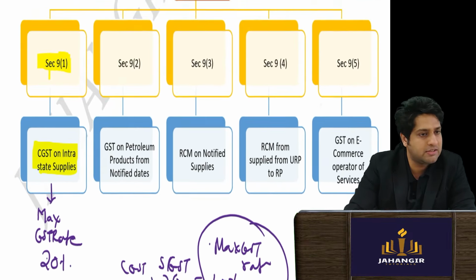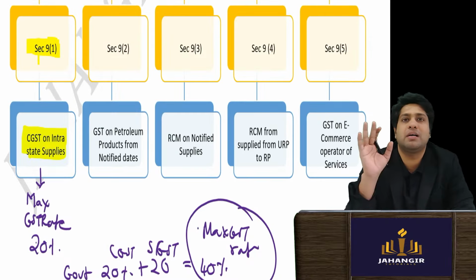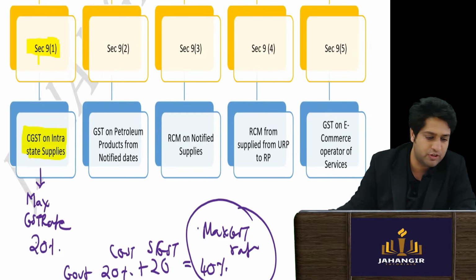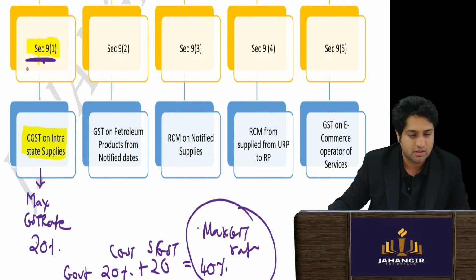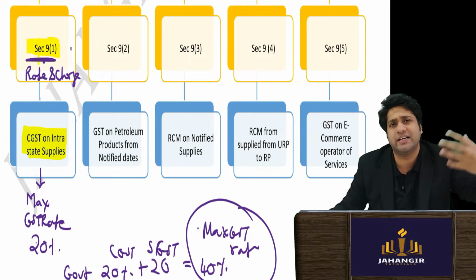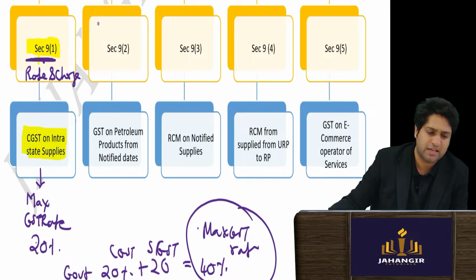Moving forward, your section number 9 subsection 2. First one tells about the charging section and the rate. So here the rate of GST will be given and the charge, when it will be charged on intrastate supply of goods and services. Very simple.